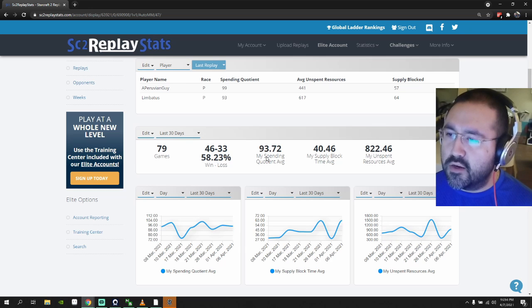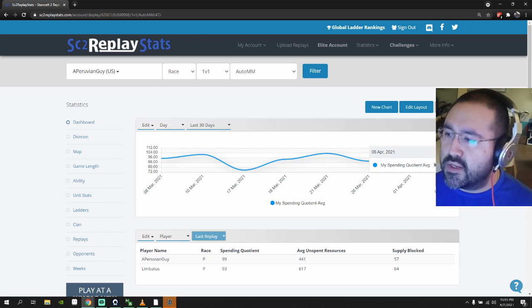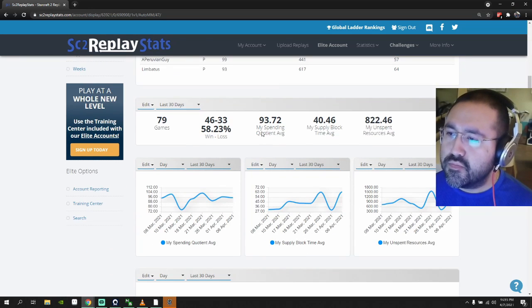So here's my spending quotient on average. It's at 93, which is cool. I'm trying to get as close to 100 as I can. Basically the highest number I can possibly get. I want my spending quotient as high as possible. Right now it's at 93. And my last recorded average is at 95. Cool. My spending quotient on average, out of all of these games, is 93, so it's not bad.